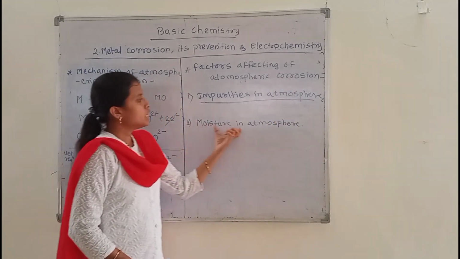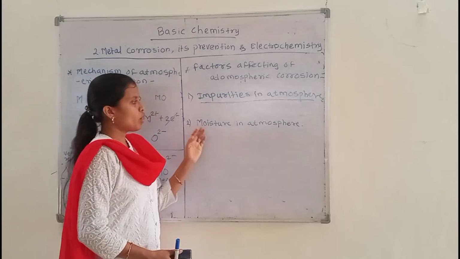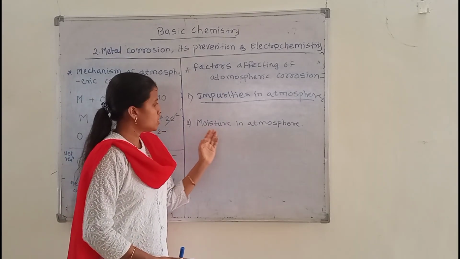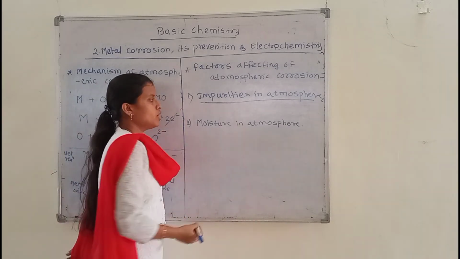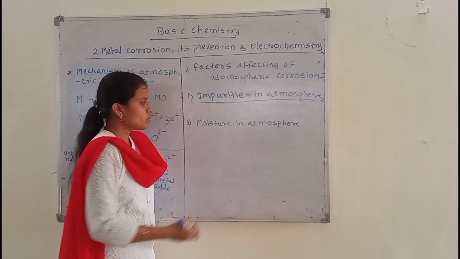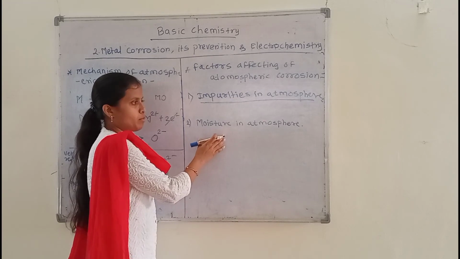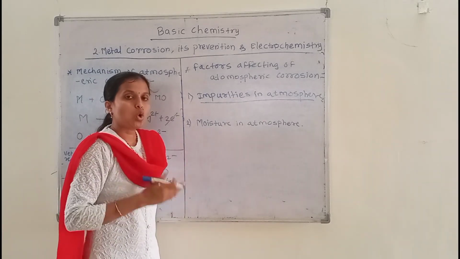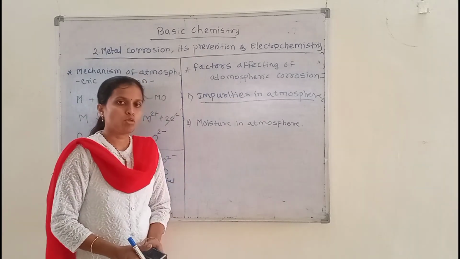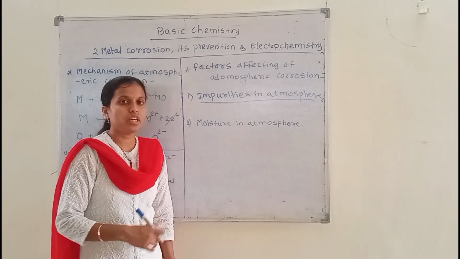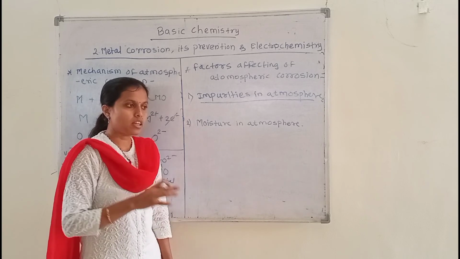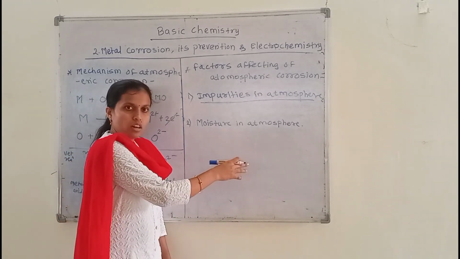Next, the second factor which also affects the metal is moisture in the atmosphere. When moisture is present in the atmosphere, the corrosion rate increases. The atmospheric gases and chemical vapors present in the atmosphere can be dissolved in the moisture, and this moisture can react.